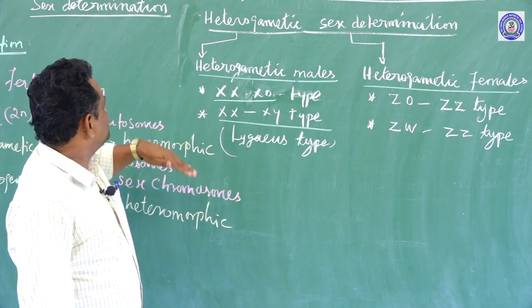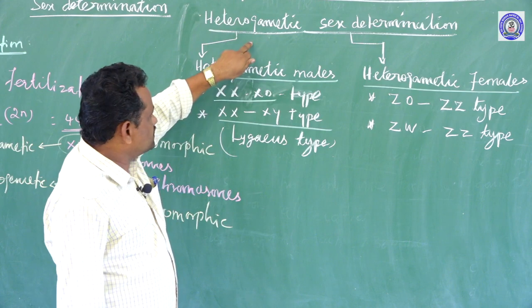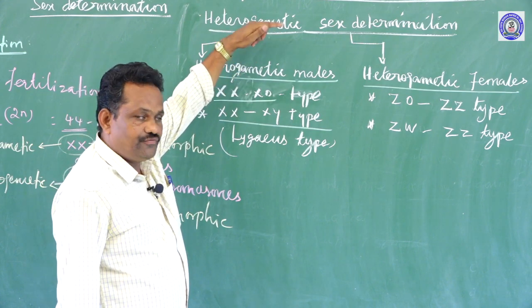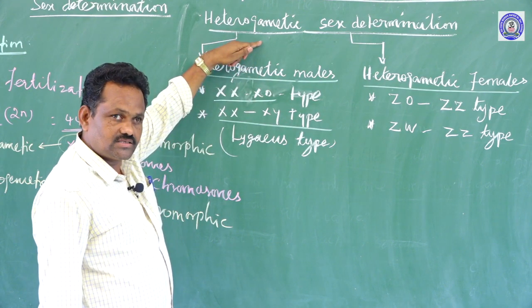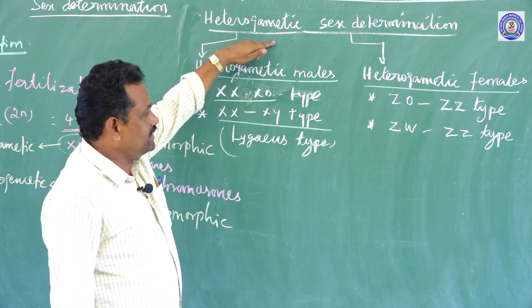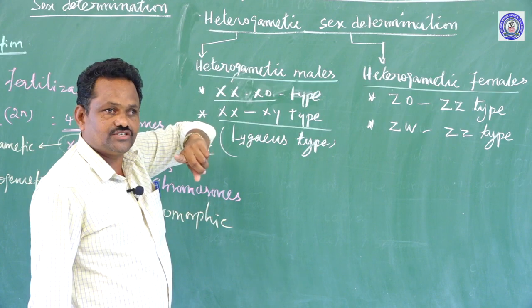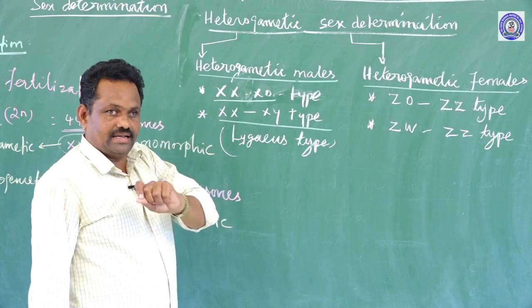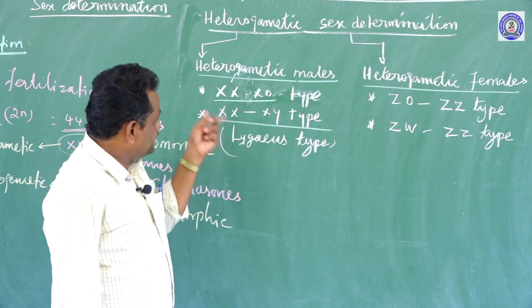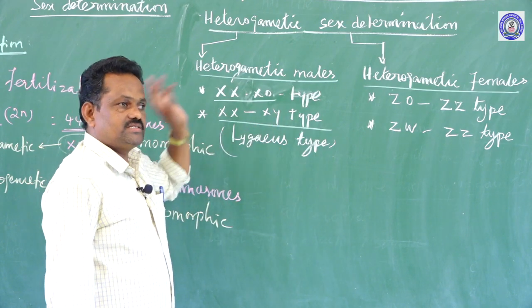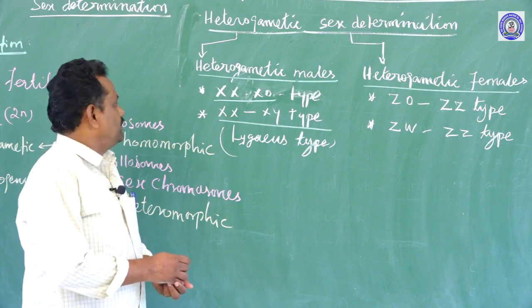As I said earlier, in this case, the maleness and femaleness of the zygote or embryo is determined at the time of fertilization. So when the male gamete fuses with the female gamete, depending upon the type of male gamete, the sex of an individual is determined.